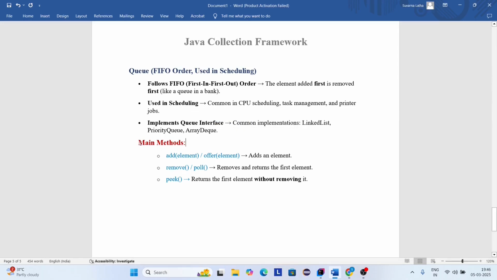Okay. And the main methods in the queue interface. The add method is used to add an element. The remove method or poll method is used to remove and return the first element. The peek method returns the first element without removing it. Let's see an example for the queue interface.